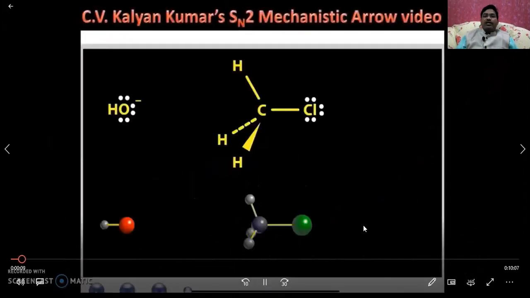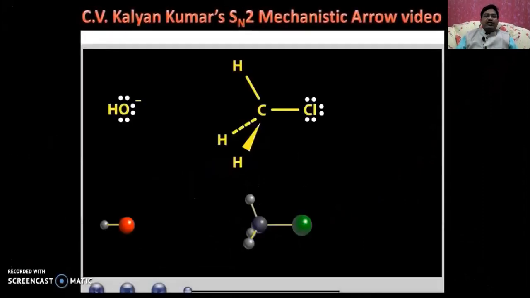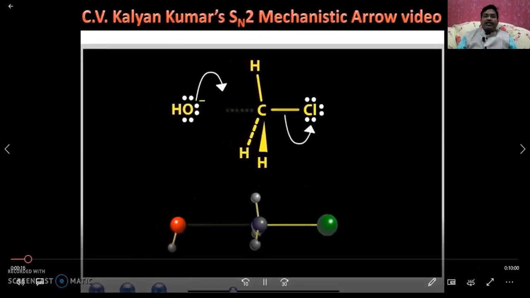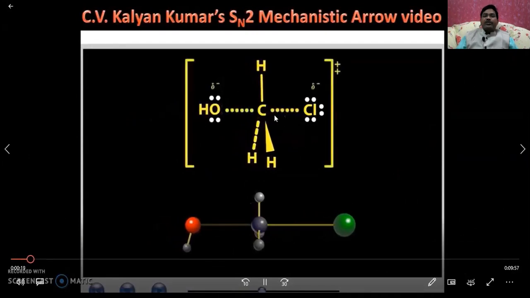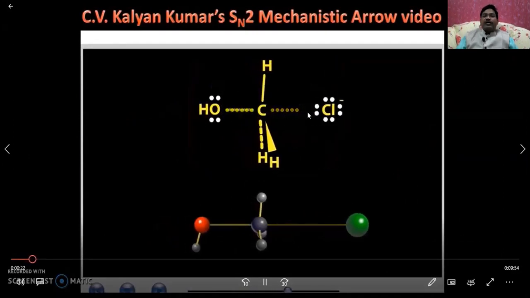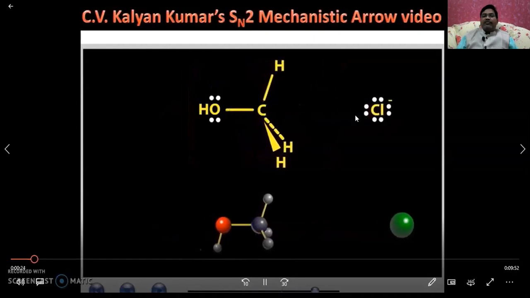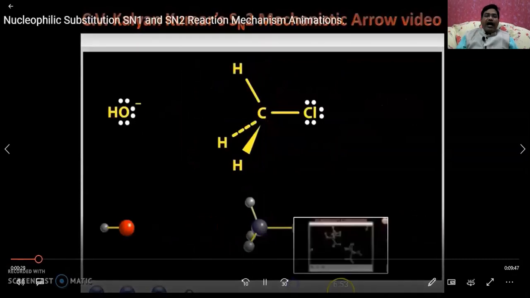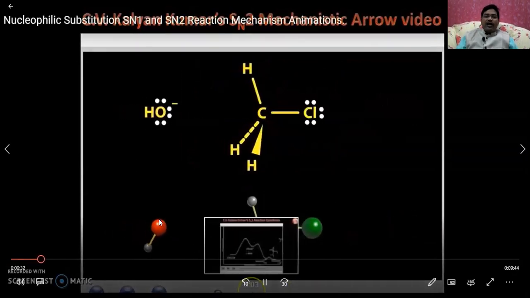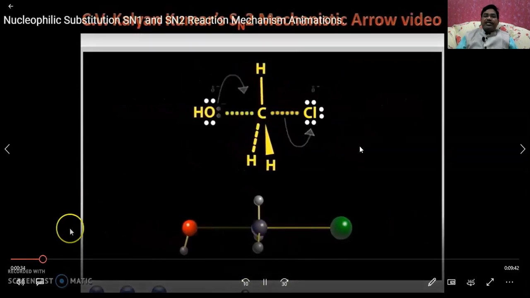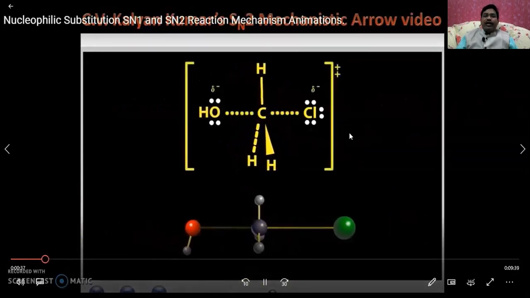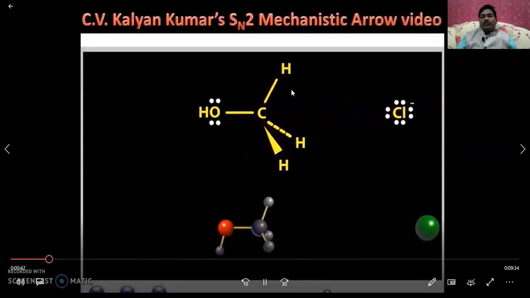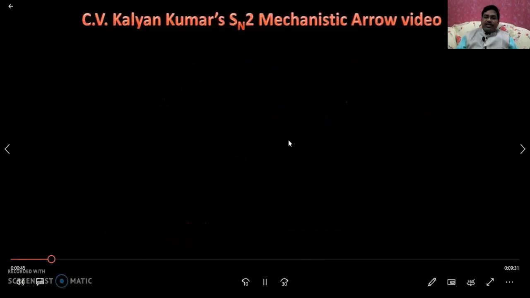Kalyan Kumar sir provided a beautiful animation. You can see this is tertiary butyl chloride approaching hydroxide ion, and this is a 3D structure, with the attack opposite to the leaving group, so that it will be left. Once again, the nucleophile is approaching, and here also you can see a transition state which involves both leaving group and entering group, and this leaving group is left, so that we'll get opposite configuration if it is a stereocenter.